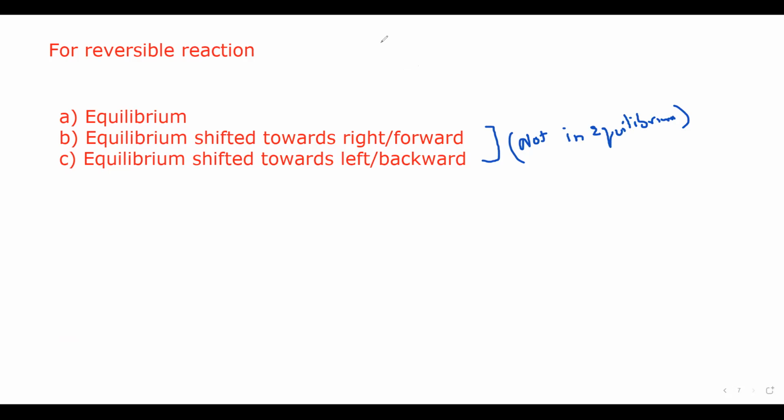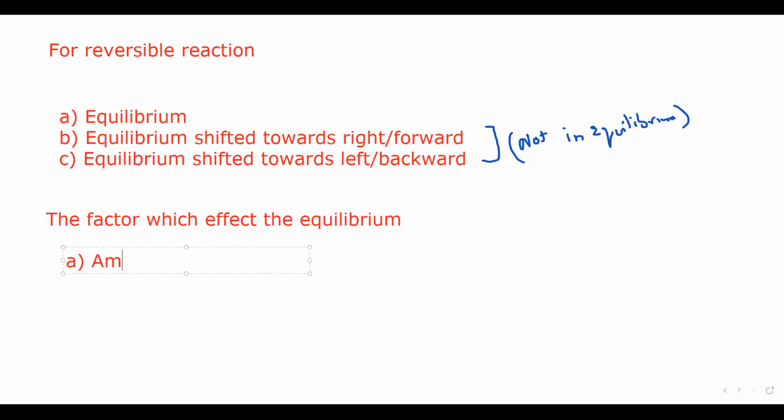Now, there are things which can affect the equilibrium. So the factors which affect the equilibrium: number one is the amount of reactant or product, that can have effect.